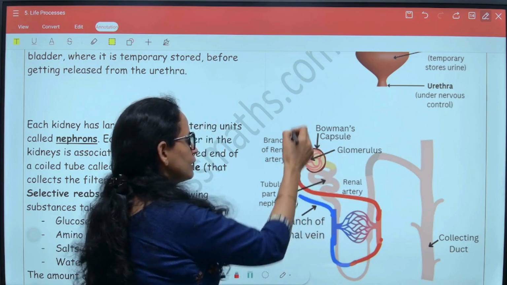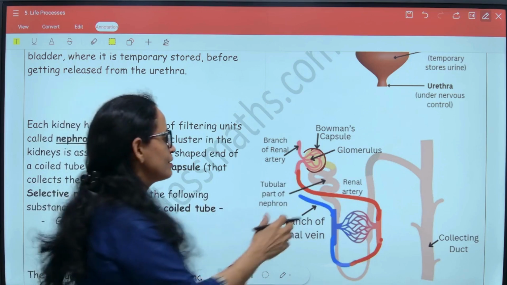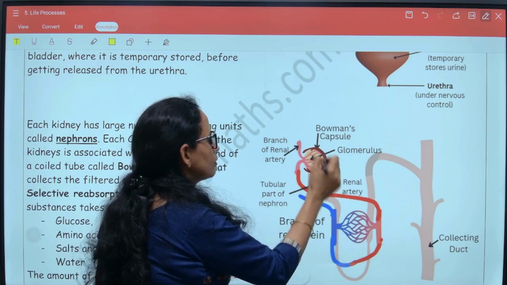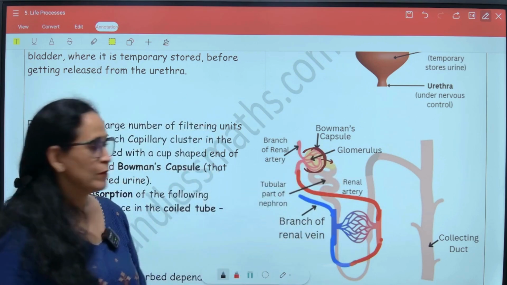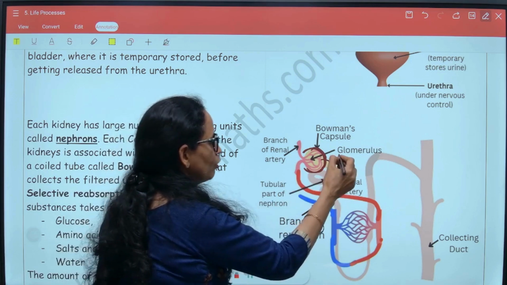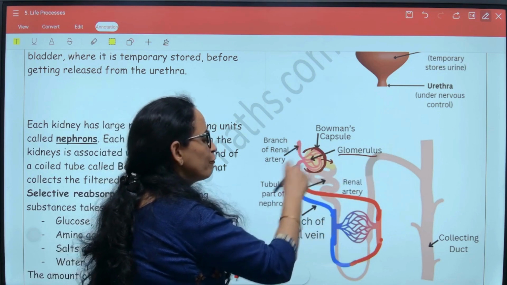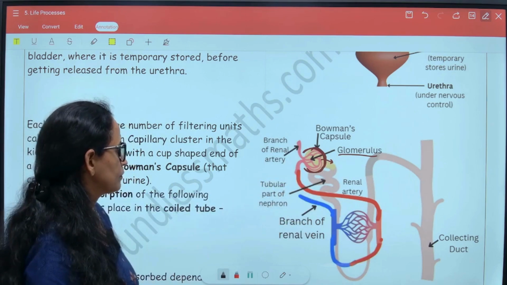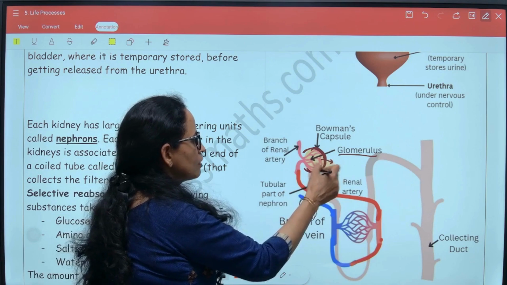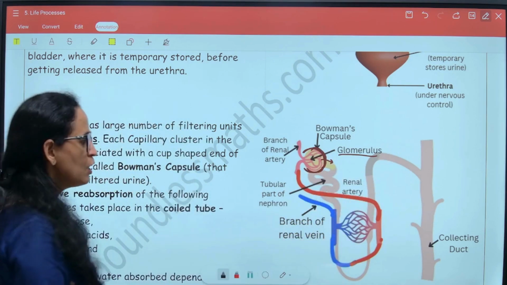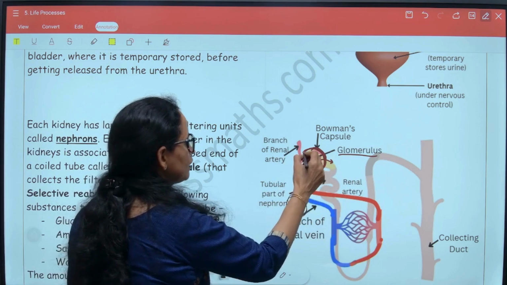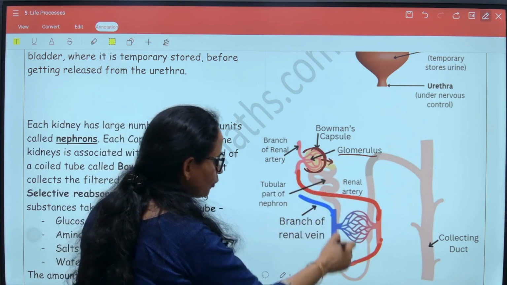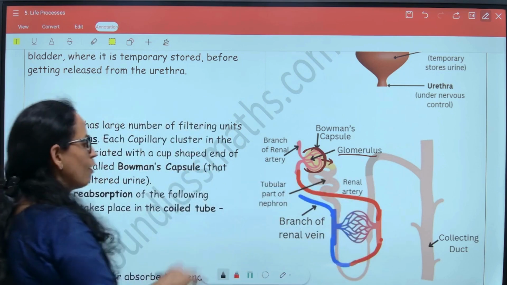Now a cluster of capillaries is encapsulated in this Bowman's capsule, and filtration takes place here for the first time. This cluster of capillaries is called the glomerulus, and it filters out urine into the, sorry, not the renal artery, into this coiled nephron tube. Once this filtration is done in the Bowman's capsule, the initial filtrate travels through the coiled tube where reabsorption of certain substances takes place.